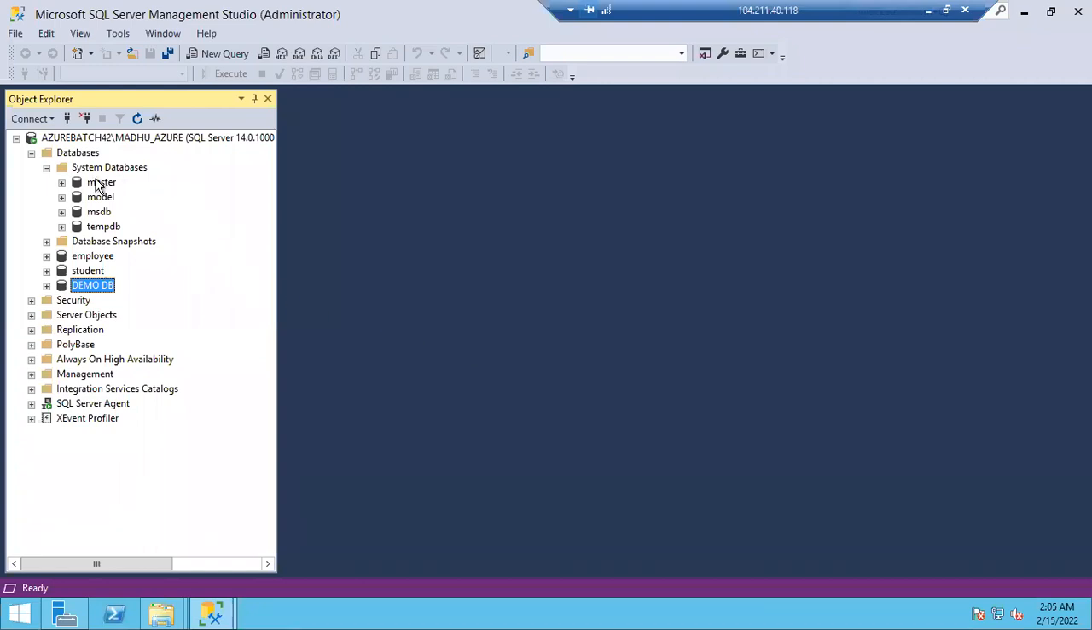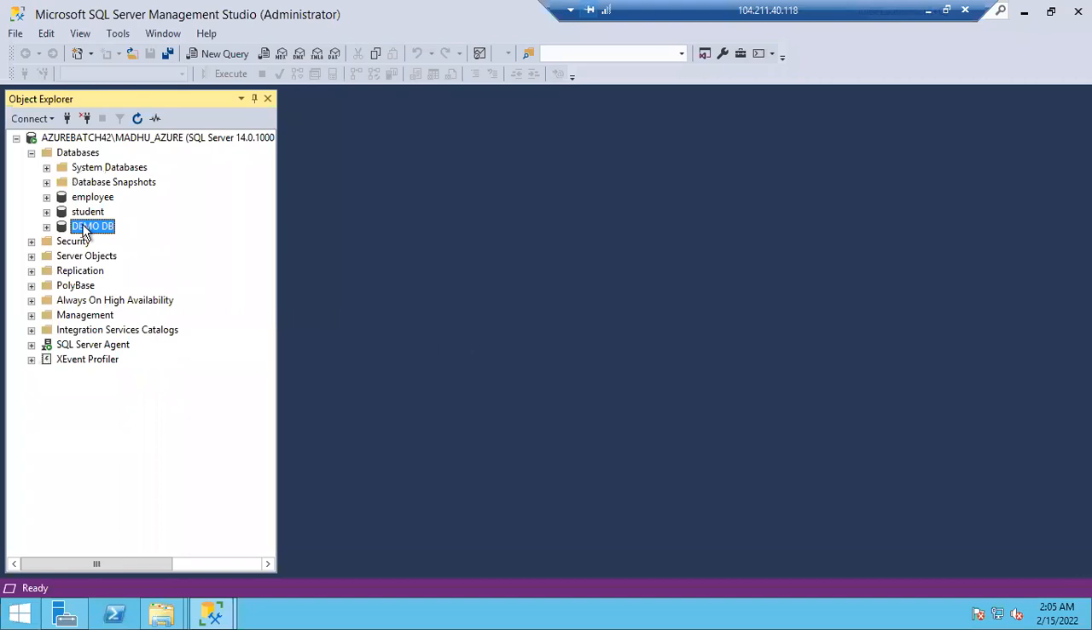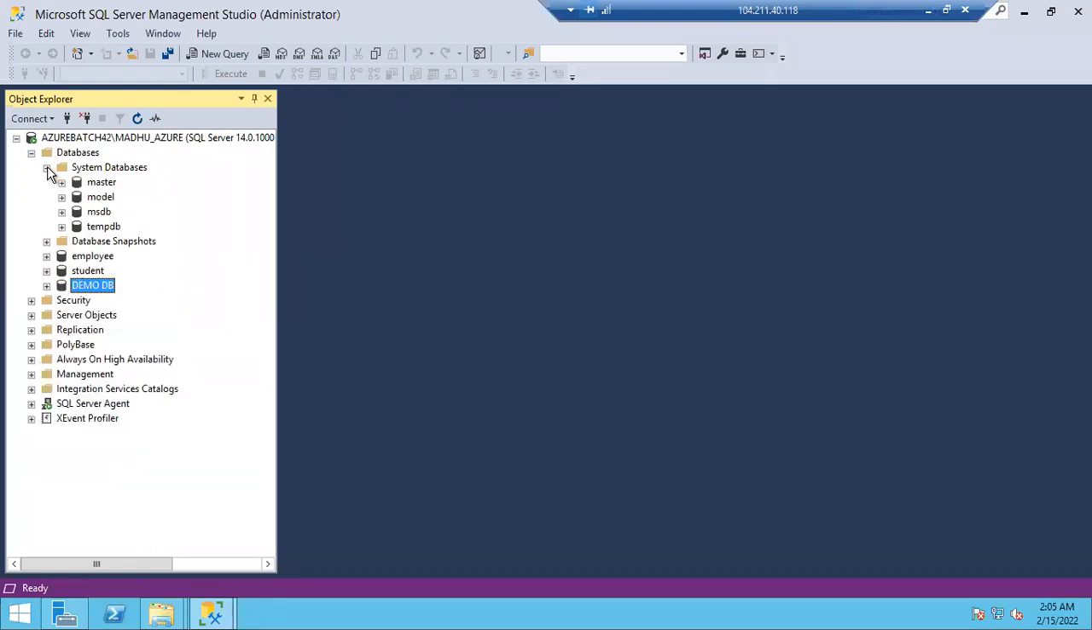Guys, the main point I want to discuss is that whenever any database is trying to come online, the paths will be searched in the master database. As per the master database, if the file is there in that location, then only the database will be online. Otherwise, it won't come online. Is it clear what master will do, with a live demo?